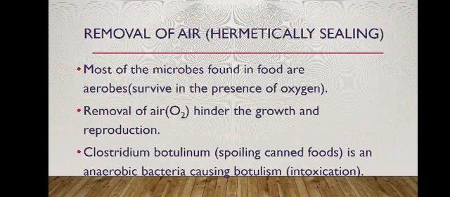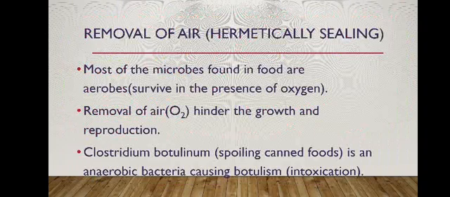Most of the microbes found in food are aerobic bacteria. Aerobic bacteria means they can survive and grow well in the presence of oxygen. So most of the microbes, as we studied about Salmonella and Staphylococcus, are aerobic bacteria which grow and survive well in the presence of oxygen. So this oxygen is completely removed from the can, so that we can hinder the growth and reproduction of microorganisms.